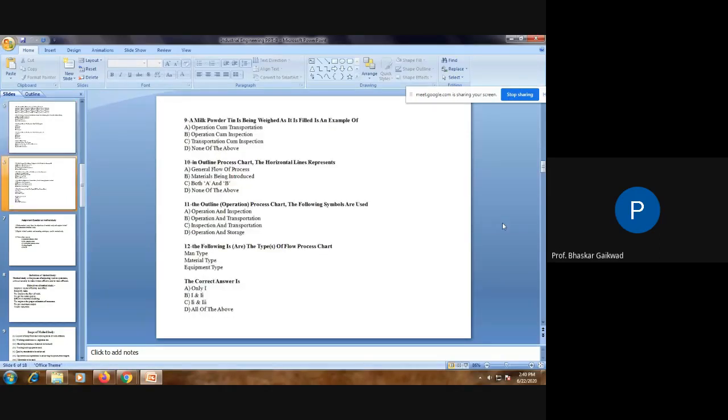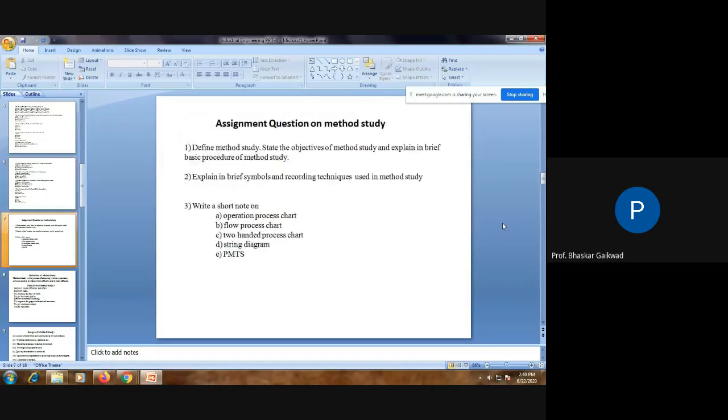Then the ninth question. A milk powder tin being weighed as it is filled is an example of operation come transport, operation come inspection, transportation come inspection. You can go through this. The outline process chart is in horizontal position. General flow process charts, material being introduced. You will have to go through these different types of objective questions. They are expected to be asked in your exams. Then here are the assignment questions.